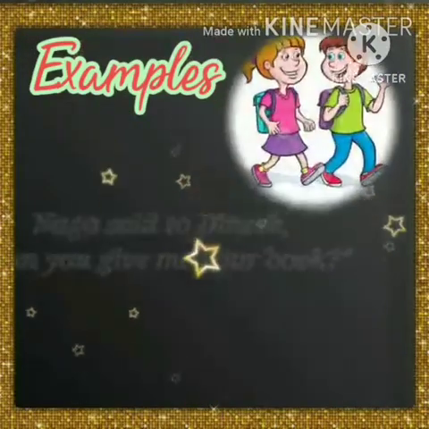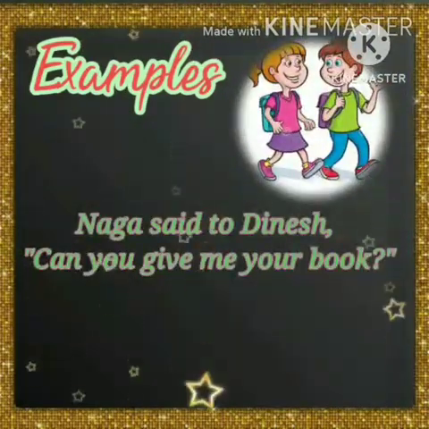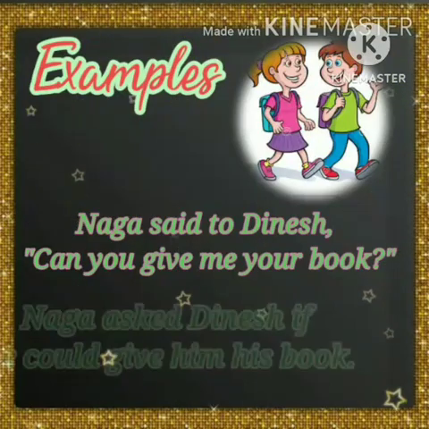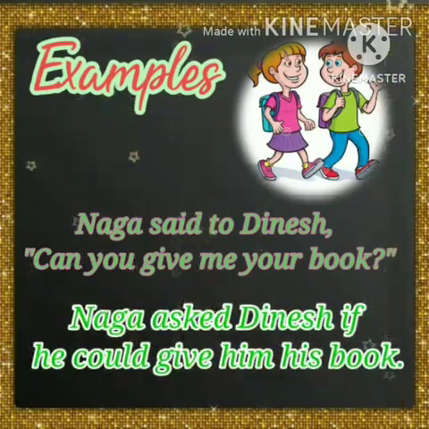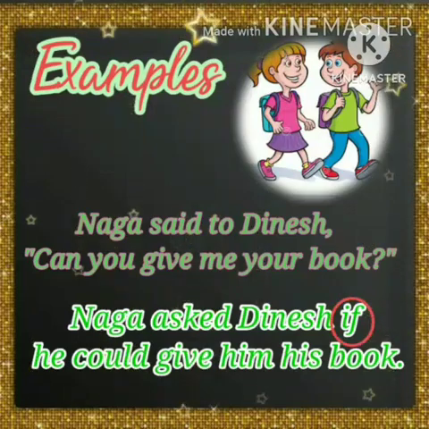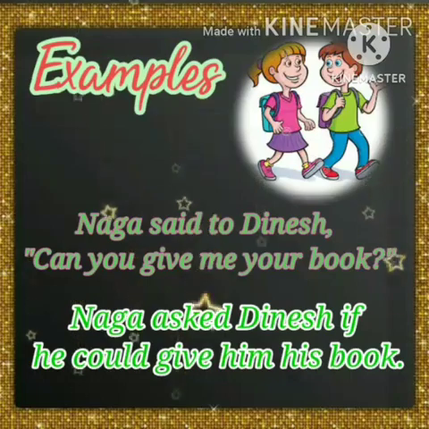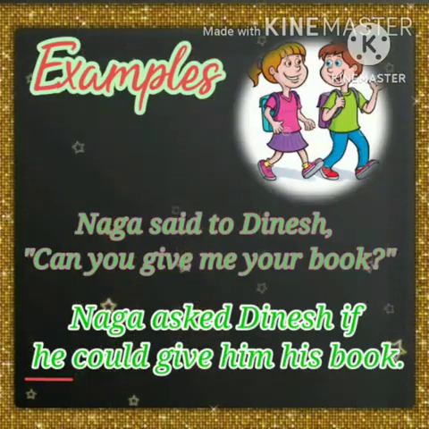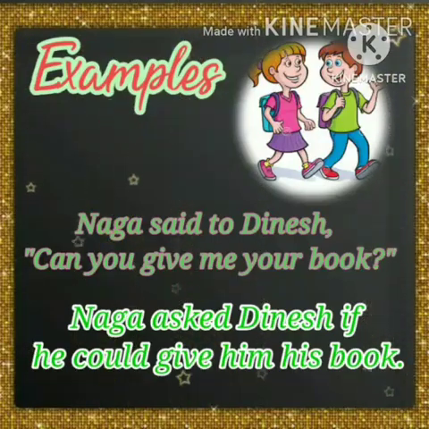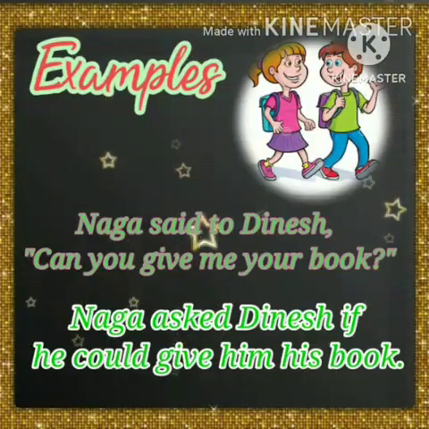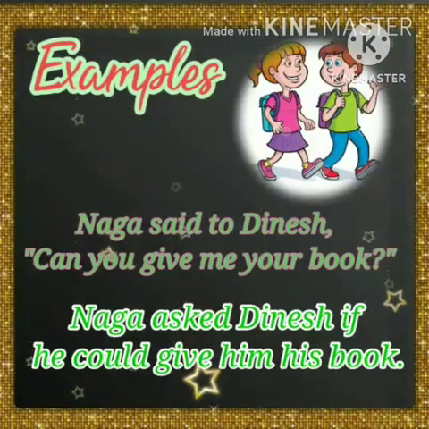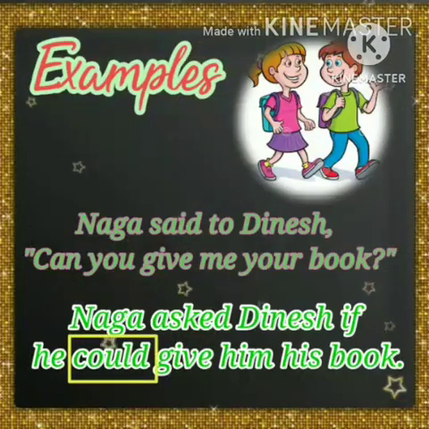Then see this example. Naga said to Dinesh, can you give me your book? Naga asked Dinesh, and the question is a yes or no question. So you have to write the conjunction if or whether. Naga asked Dinesh if, the subject is you, so it will come as he, if he could give him his book. That's all. And another thing, we have to change only the auxiliary verb. That can alone will be changed into could. You should not change the main verb there.